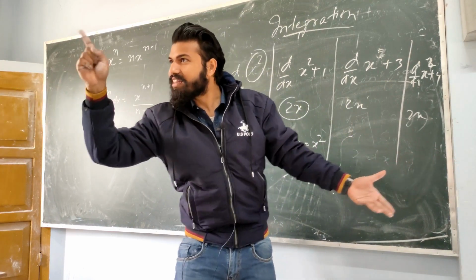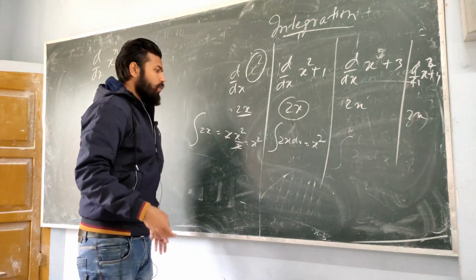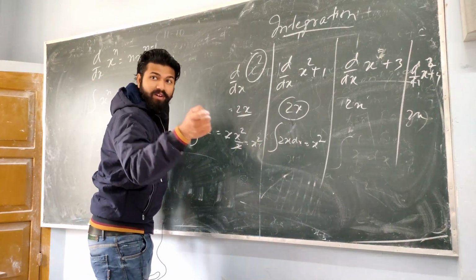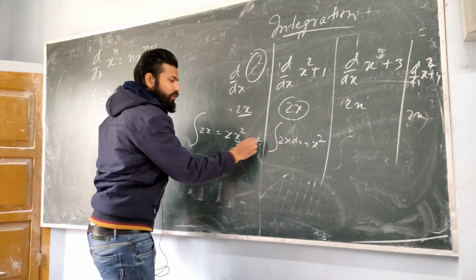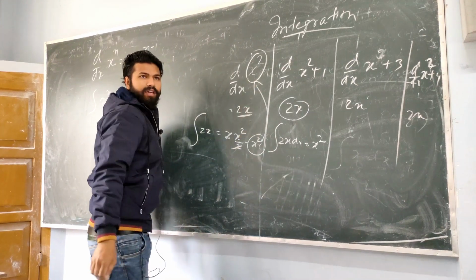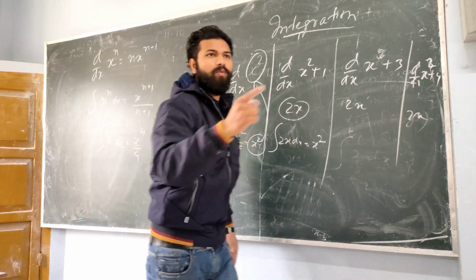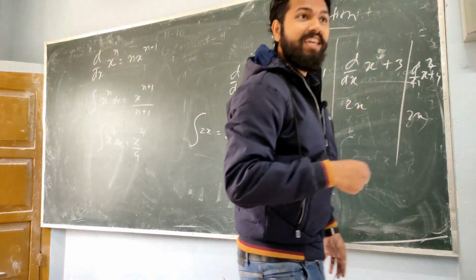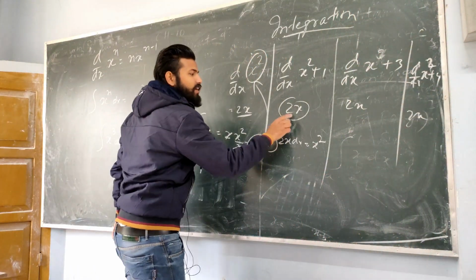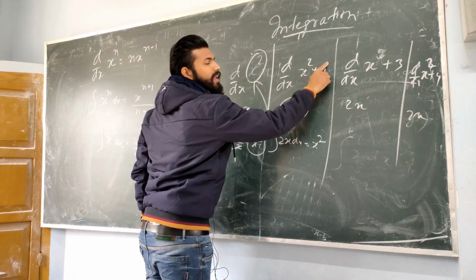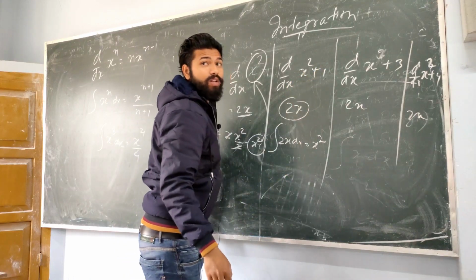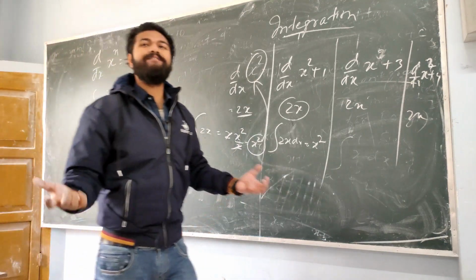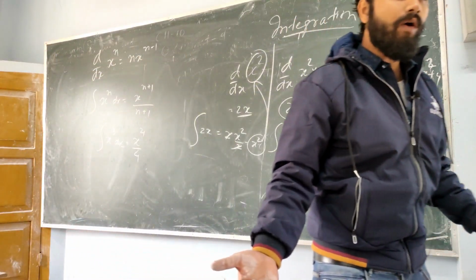Are you getting what I am saying? That means there is some constant that will be there, because when you integrate again, you have to get this value. C can take any value: C can be 0, 1, 2, 3, 4, 5. If you differentiate, you get only x square, so what about this constant? Otherwise it will not be valid integration. Understand or not what I am saying?